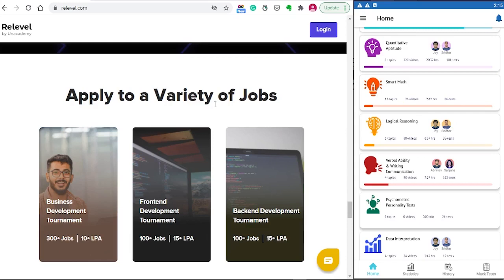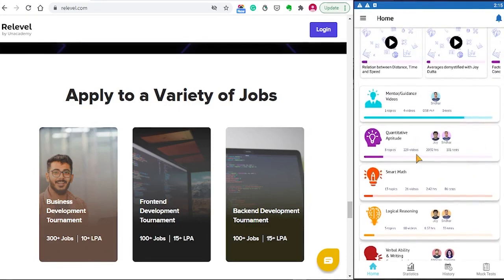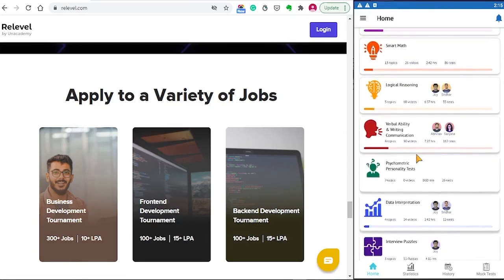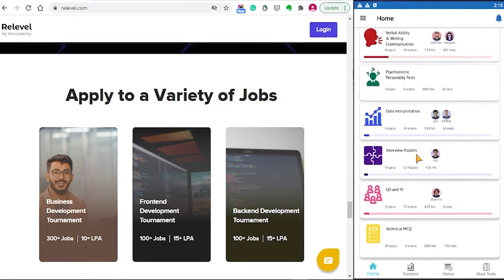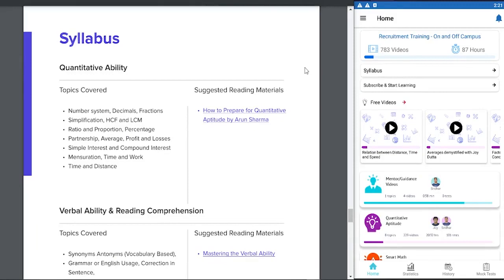Today we'll be covering exhaustively the syllabus for the back-end development tournament and how the LearnZilla app covers it, with complete tests and mock tests. Now let us see the syllabus in complete detail and how the LearnZilla app covers the complete syllabus. As you can see here, the LearnZilla app has 783 videos and 87 hours of content.